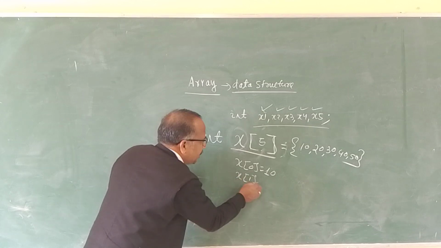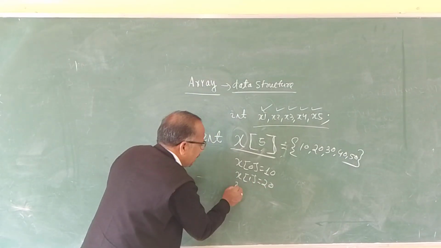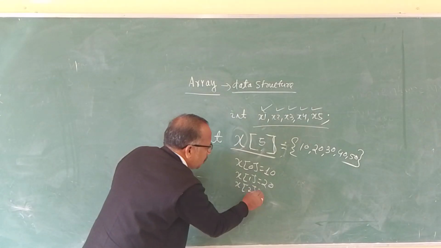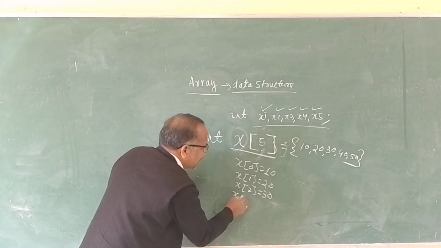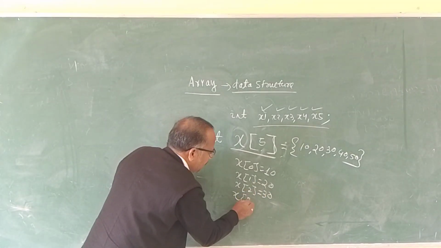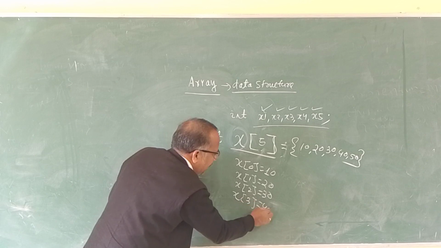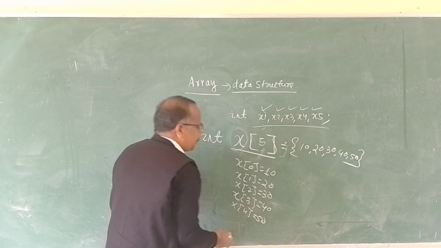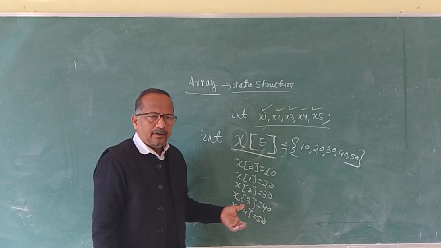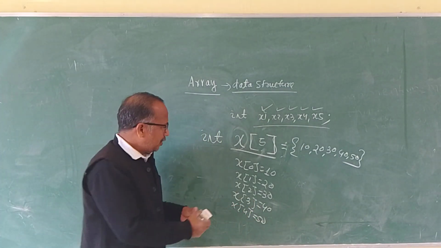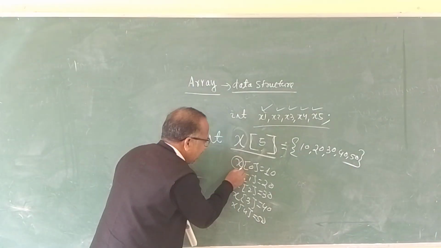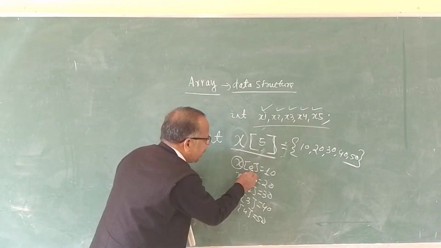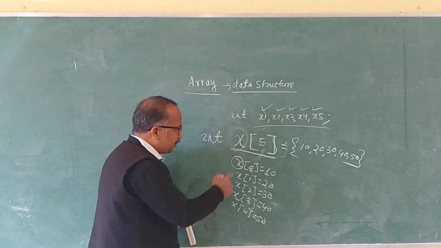x1 is equal to 20. x2 is equal to 30. x3 is equal to 40. And x4 is equal to 50. Here, this x is the array, and this is the subscript, the 0th element.